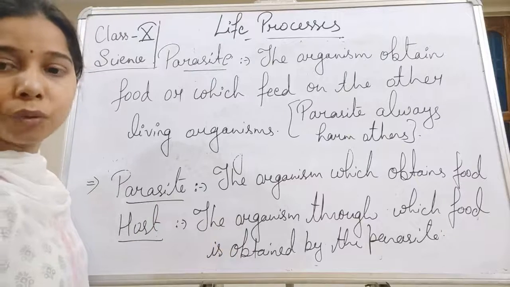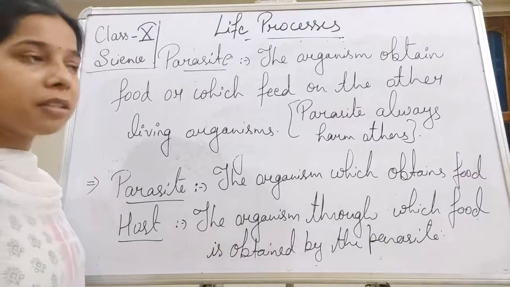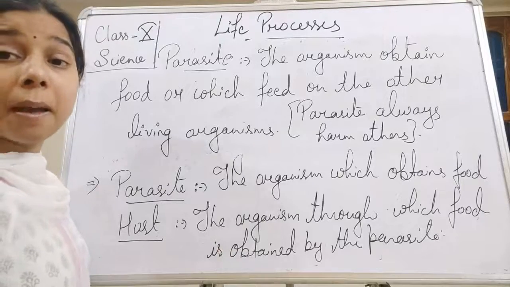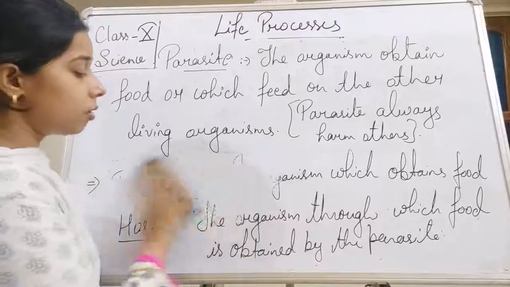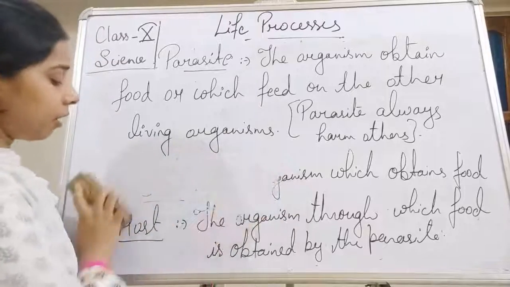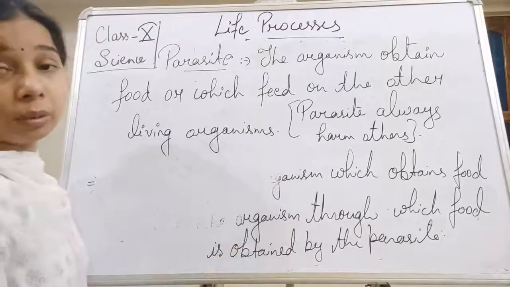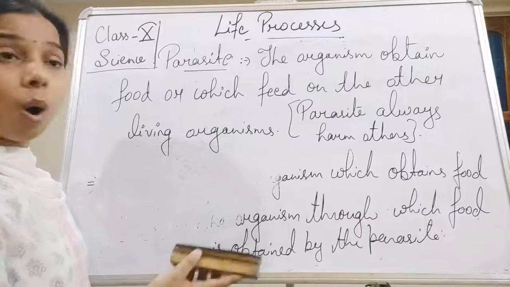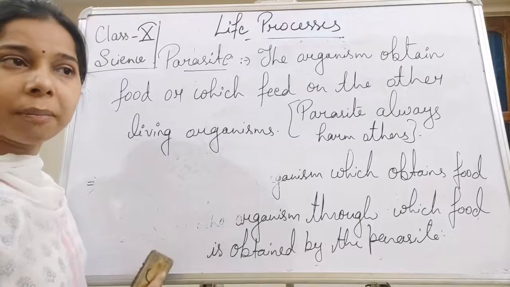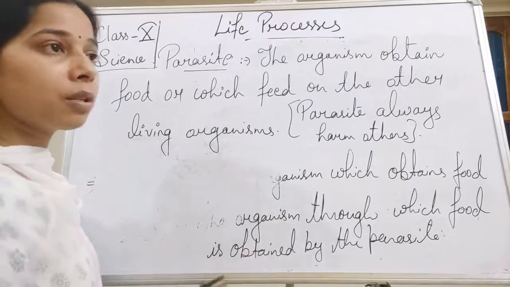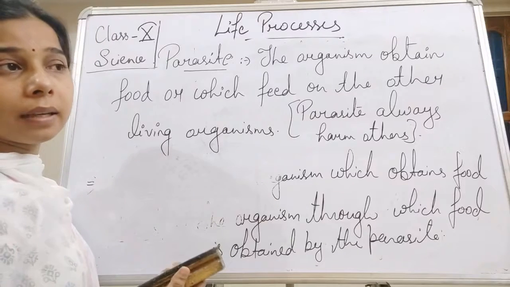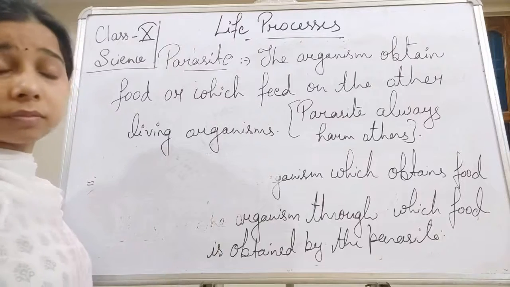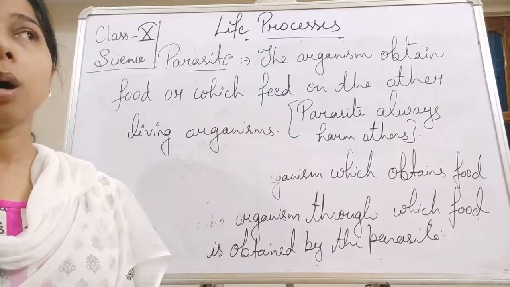Now let us see what the different examples of parasites are and how they are harmful. If we talk about animals only, you see dog and cattle. You will think, how is that so?